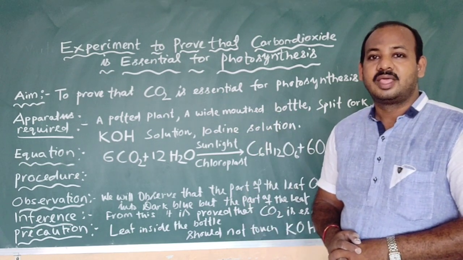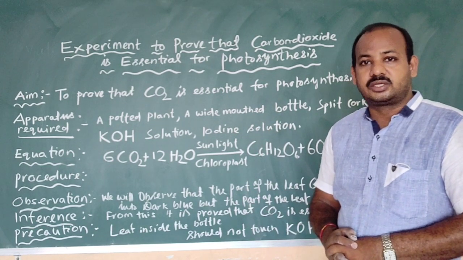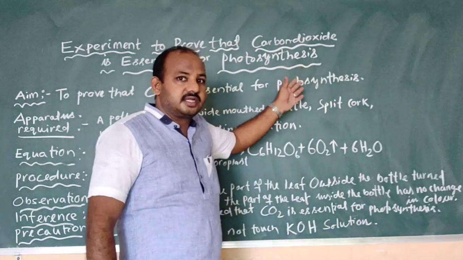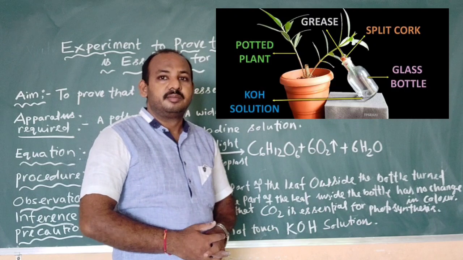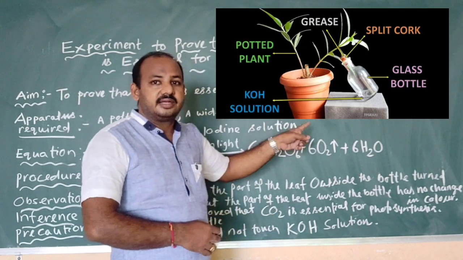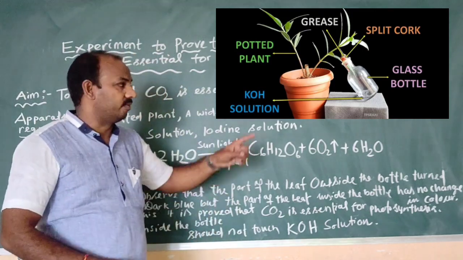Okay, children, for this experiment, we need to take some apparatus. You can see some of the apparatus as mentioned in the picture. We have taken a potted plant.